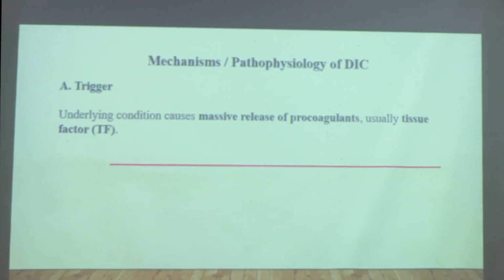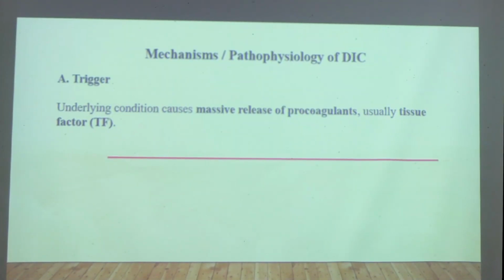Now we'll discuss the pathogenesis mechanism, or pathophysiology, whatever we can say, of DIC. The first step in the formation of DIC is the presence of any of those triggers. Of course, it can rarely happen in patients where we might not find any triggers, but in a patient who is already having one of the triggers, we should always open our mind and think whether he or she is developing DIC or not.